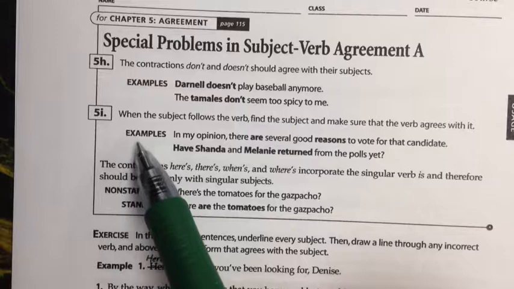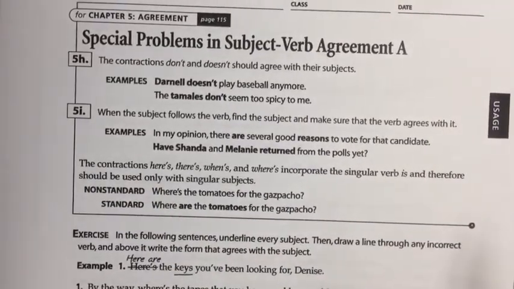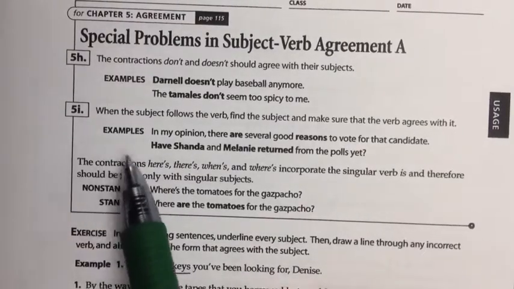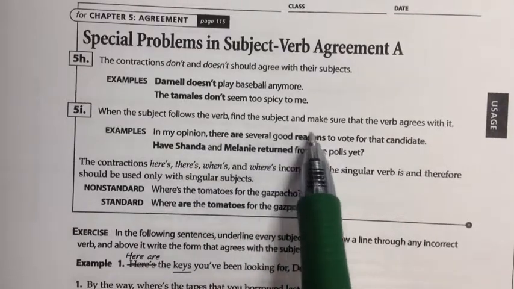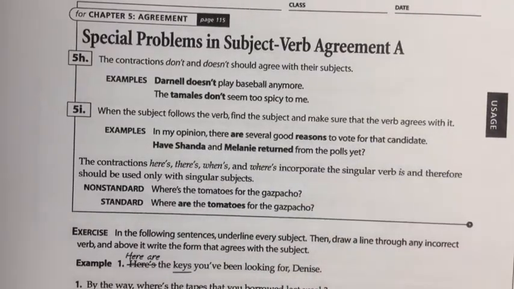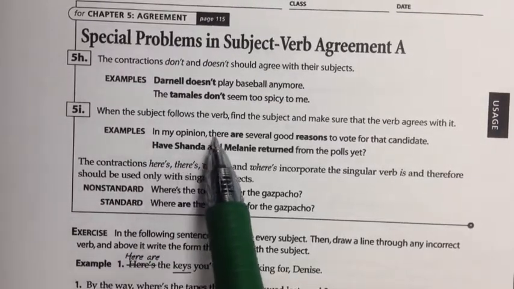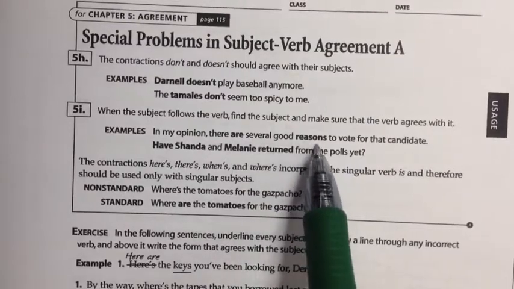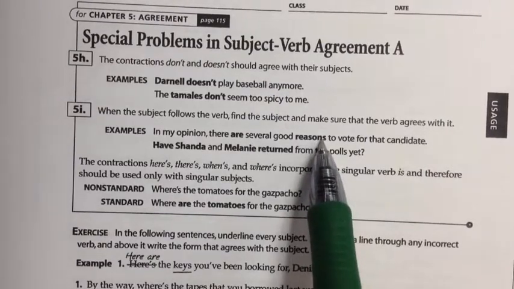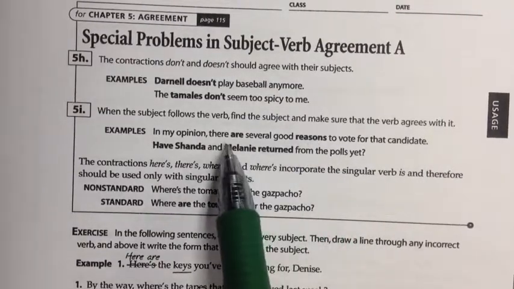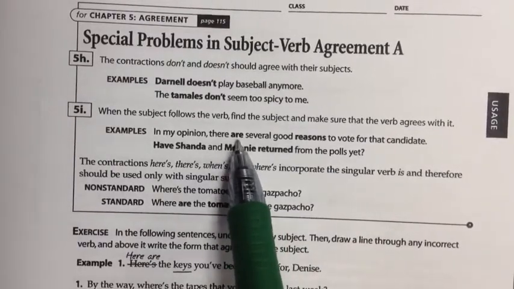Rule 5I, this one requires you to look at the sentence and make some strategic choices about it. Sometimes the subject will follow the verb, and when the subject follows the verb, you have to find the subject and make sure that the verb agrees with it. So you have to work backwards in the sentence. So here's an example of that. In my opinion, there are several good reasons to vote for that candidate. In this sentence, the word reasons here is the subject, and so you have to work backwards and make sure that the verb that comes before it agrees with it.